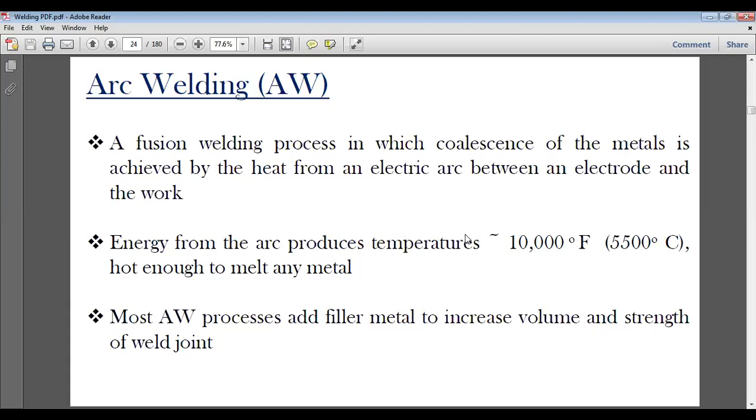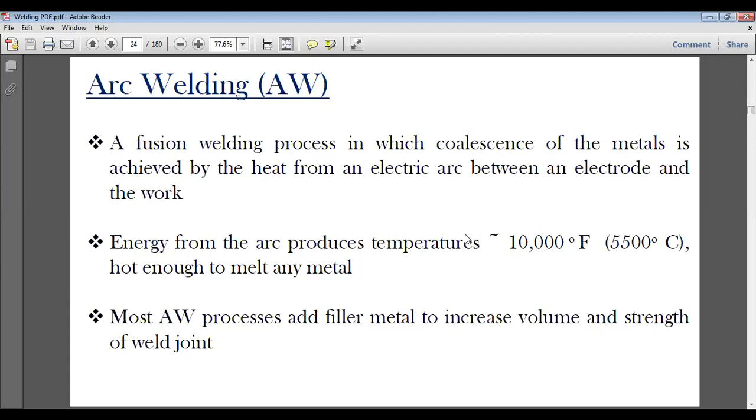Trillions and trillions of electrons within a microsecond are colliding with the workpiece at a very high speed, so they are creating very high energy, or very high heat. So this is the arc.